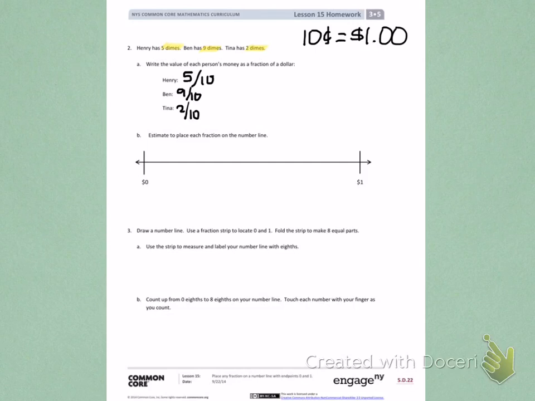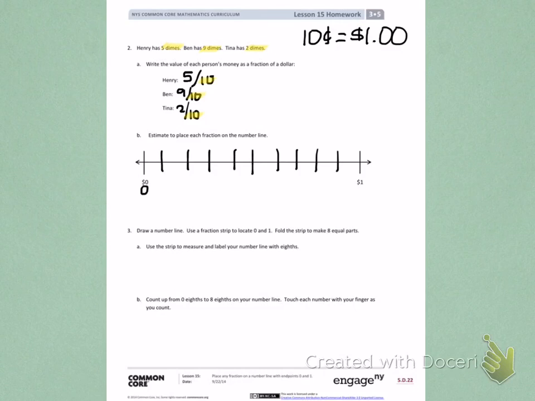Letter B. Estimate to place each fraction on the number line. Each of these fractions that I've written in Part A has a denominator of 10. So that tells me that I need to partition my number line into 10 equal parts. To start, I'm going to carefully partition into fifths by drawing 4 lines. Then I'm going to partition each of those parts in half to give me my tenths.